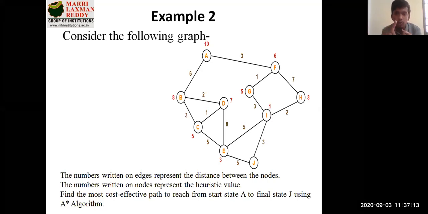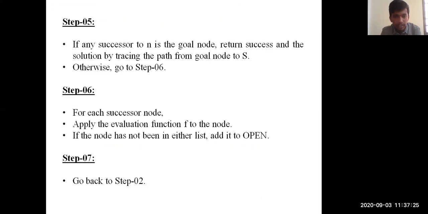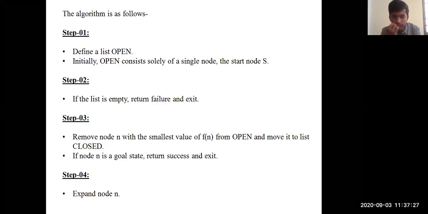So whichever value you are traversing, if it is B, you will keep the traversed path A to B in the closed list. If that value is not traversed, we will keep it in the open list. Okay, so I hope this is clear, guys. Step 3 is talking about the same thing.